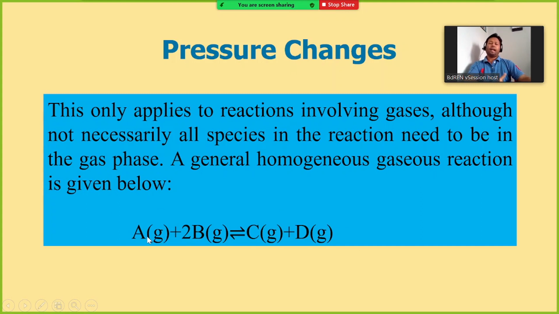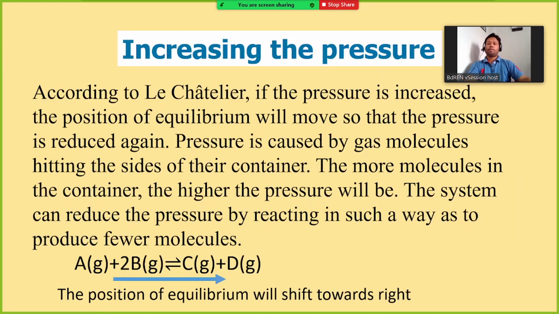But when increasing the concentration, you can add one of the reactants or one of the products. For increasing the pressure, there are 3 different ways, which we will show later.